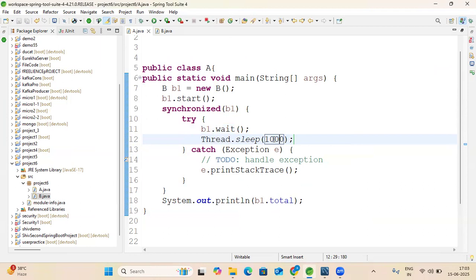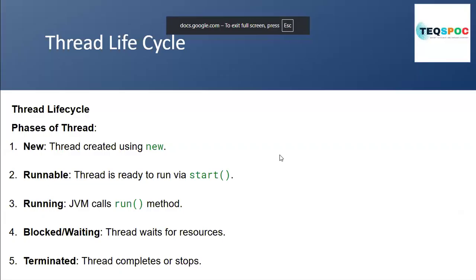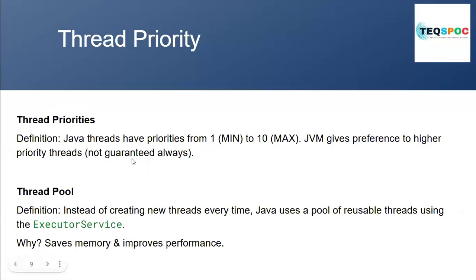Then we come to thread priority. What is thread priority? You assign a priority, like highest priority or lowest priority. The highest priority will run first, and the lowest priority will run last. That is the meaning of priority. So thread priority decides which thread is going to run first and which will run last.